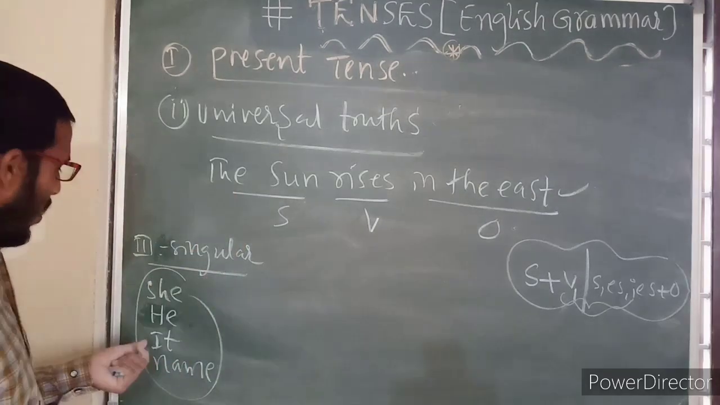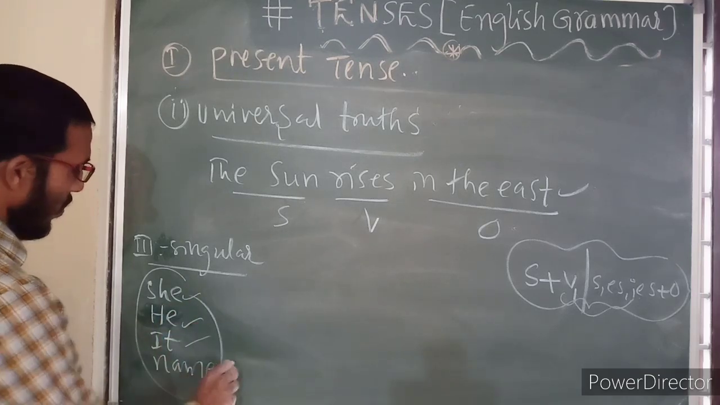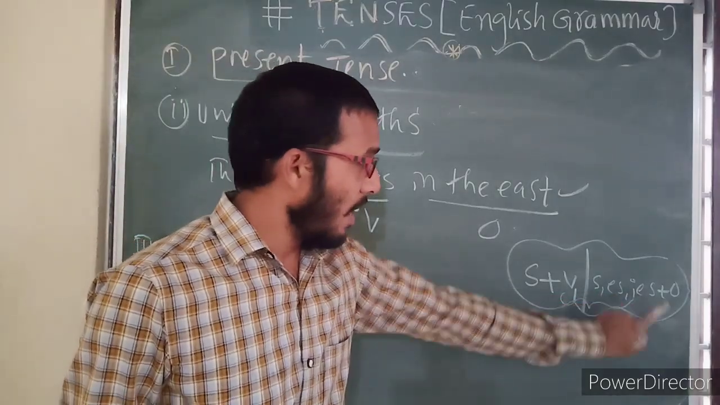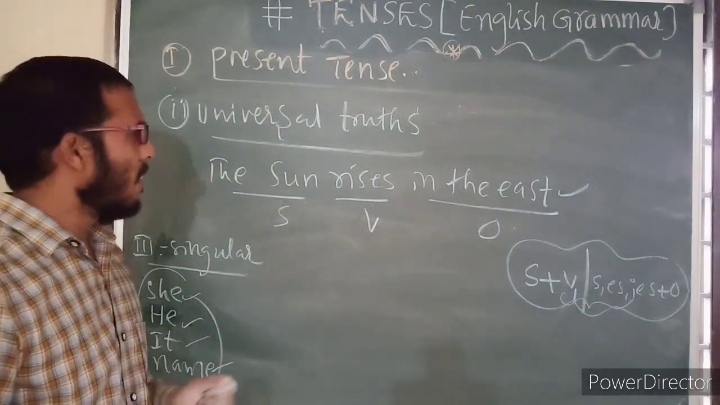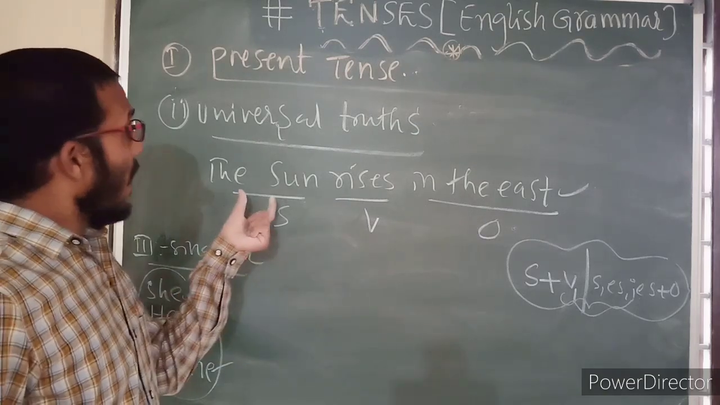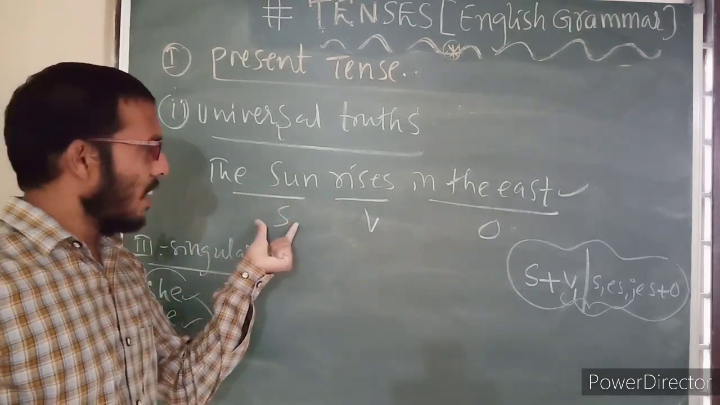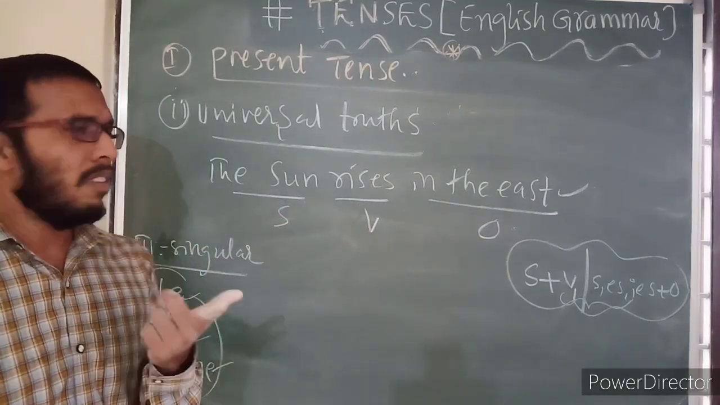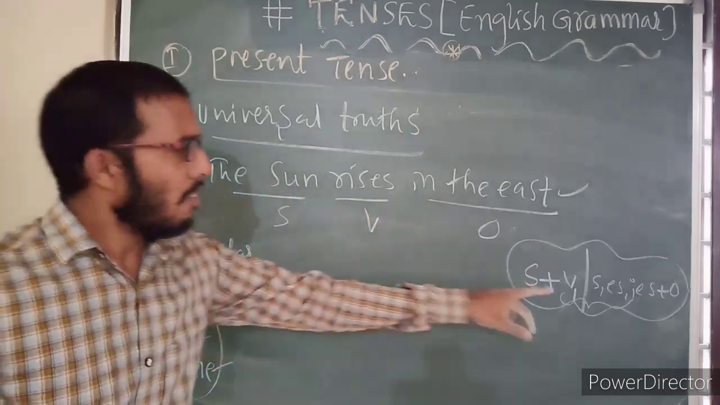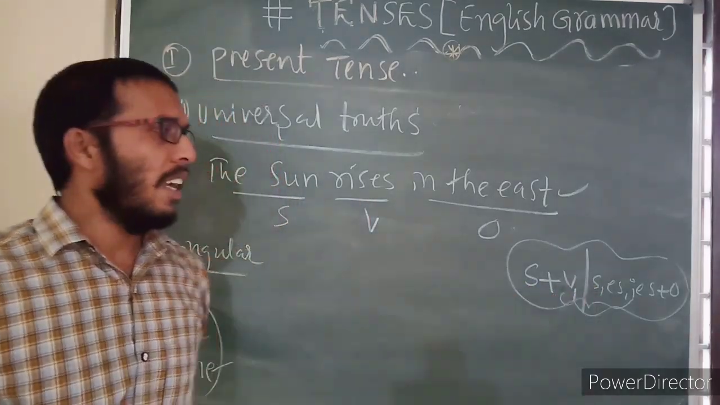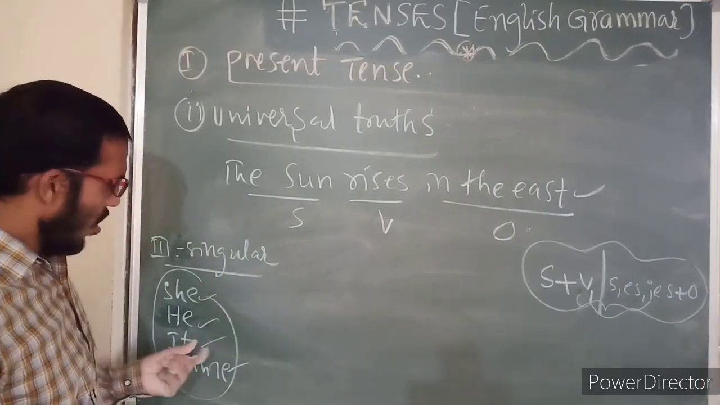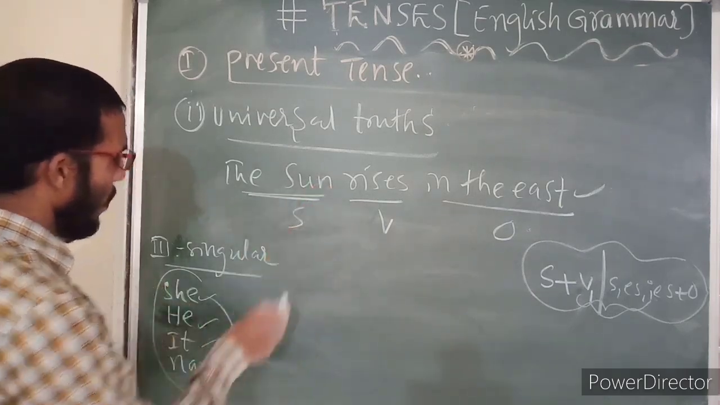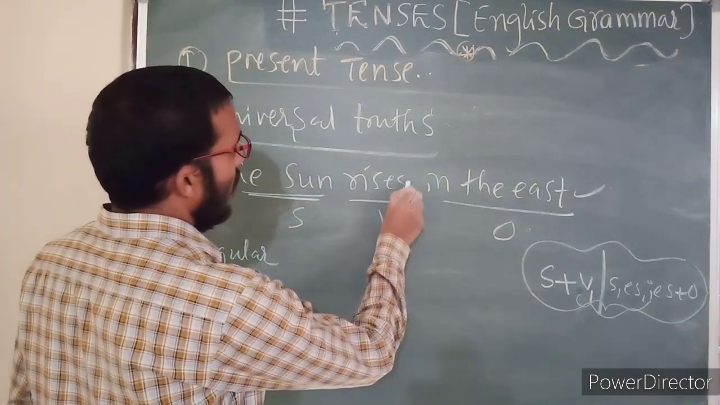When the subject starts with any one of these, the V1 form must possess either s, es, or ies. We need to add it here. Why do we have to add it? According to concord, whenever the subject is singular, the verb must be singular. All the V1 forms are basically plural, so in order to convert the V1 form into singular, we need to add s, es, or ies for he, she, it, name. These are called third person singulars. In this case, the sun is a name only, therefore it is followed by es.